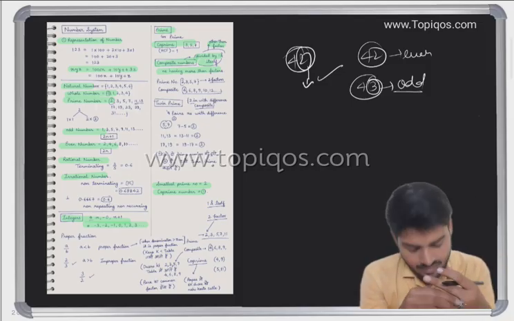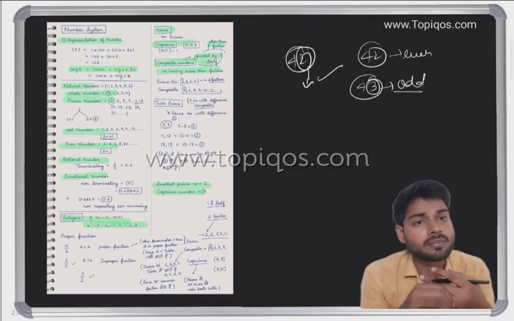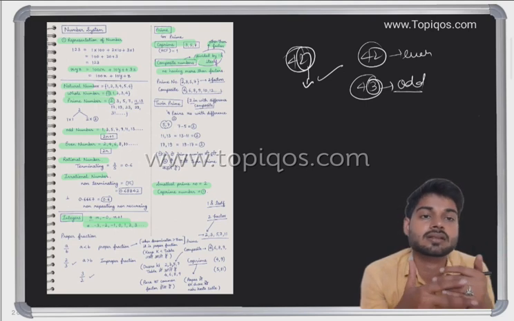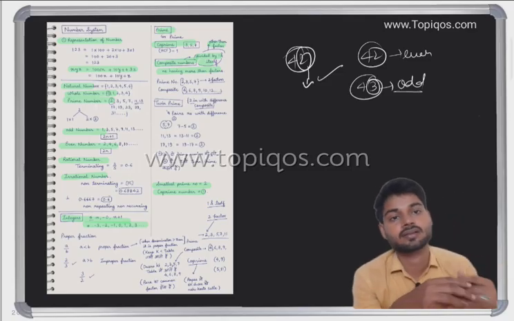Okay. Then we have also seen rational numbers, irrational numbers, prime numbers, co-prime numbers, and twin primes, and we have also seen composite numbers. The difference between prime and composite numbers is what? A prime number has two factors, and a composite number has more than two factors.